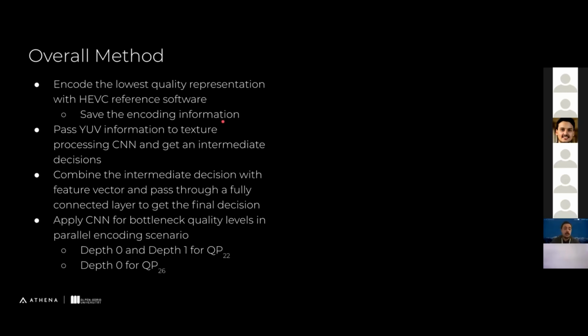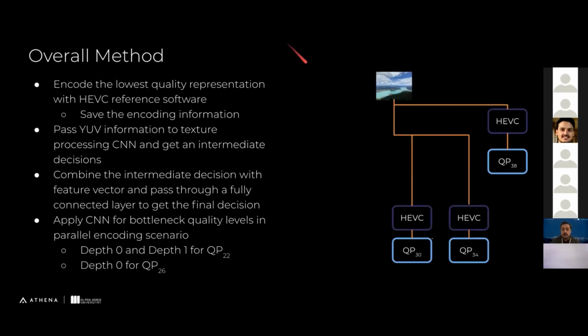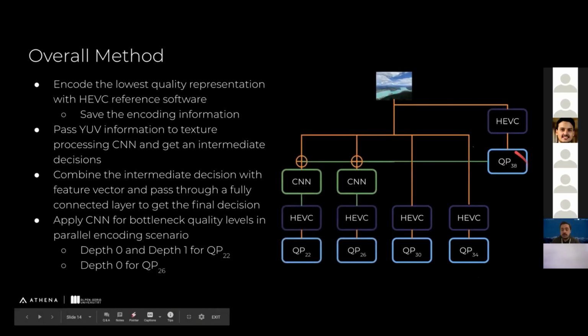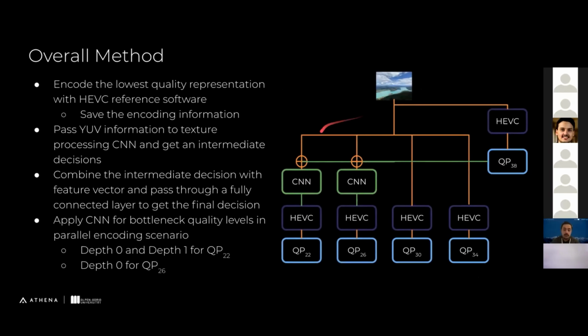So in our overall method, we first encode the lowest quality representation and save that encoding information. And we encode the other ones. I will talk about why we do this now. And then we use the information from the lowest quality and the YUV information from the raw video and feed them to the CNNs so that we can have some decisions to speed up the highest two quality versions.